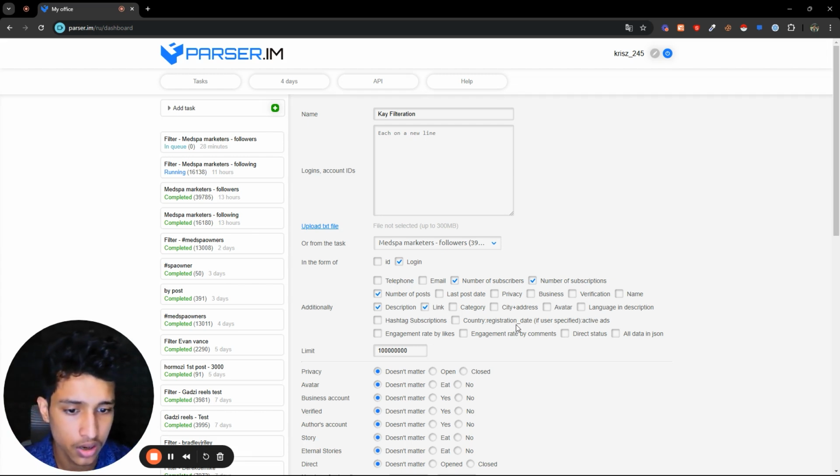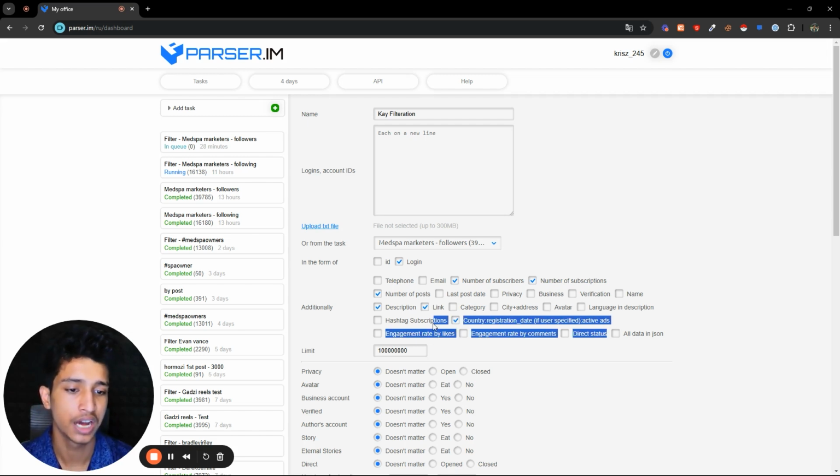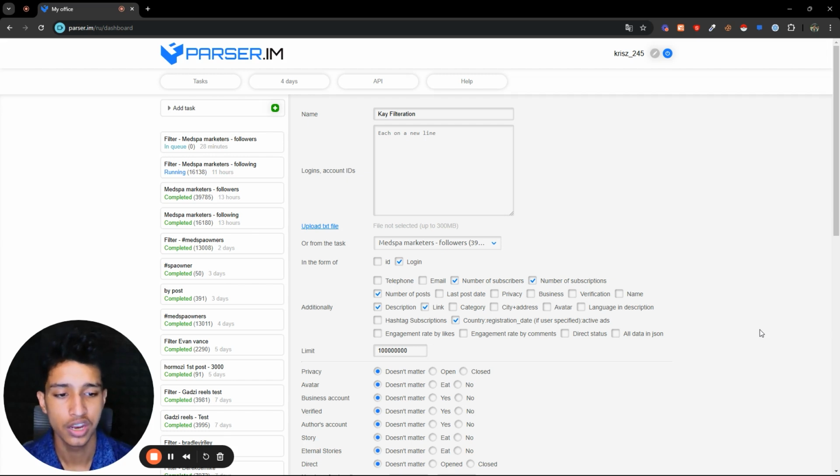I could also go for country, registration date, and if they have any active ads or not, and it's gonna show me if they have any active ads or not. Random people don't usually run ads. If they're running ads, then that means that yes, it's a brand that's paying money for advertising.